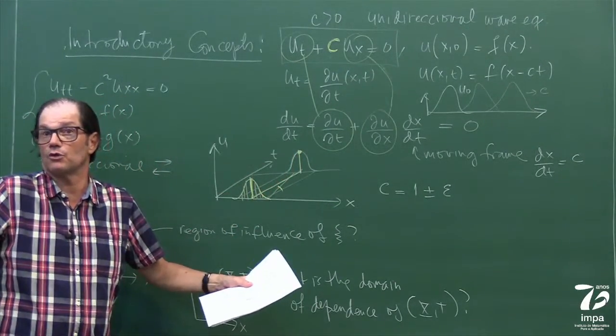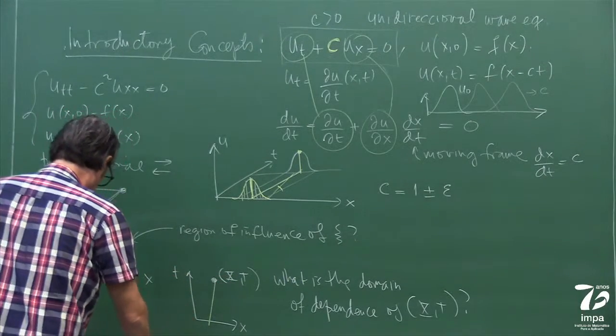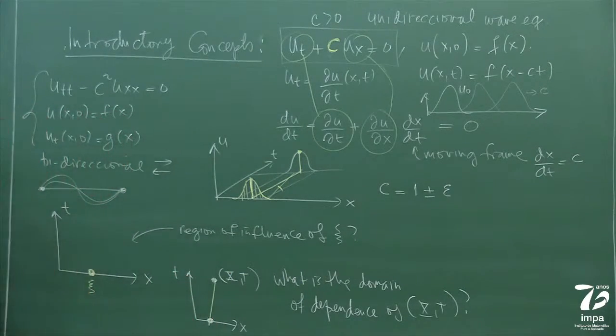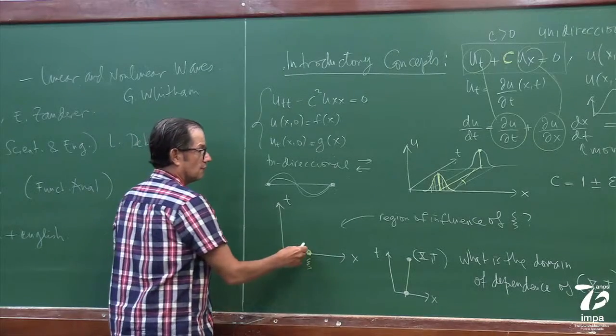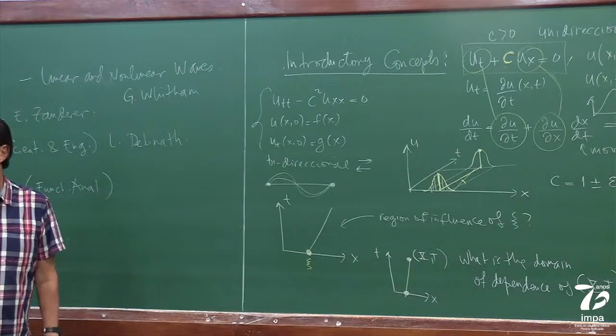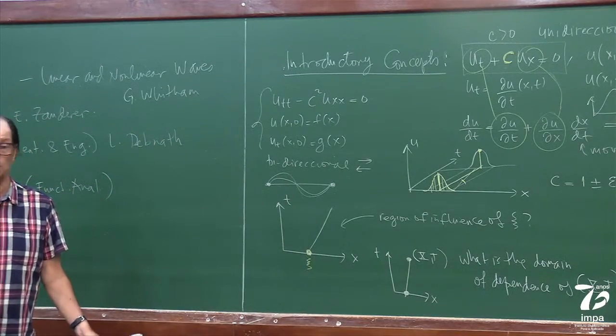It changes only on the sides. So the domain of dependence of this point is this point here, which is actually the same xi here, and the region of influence of this point is this straight line, which is the characteristics that we're going to see. So that's normal.